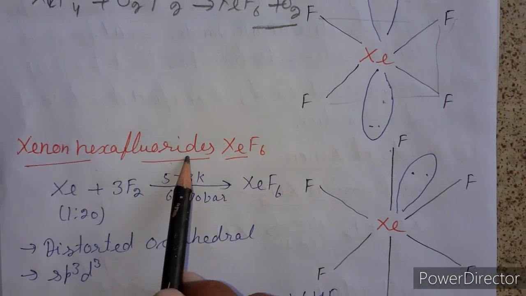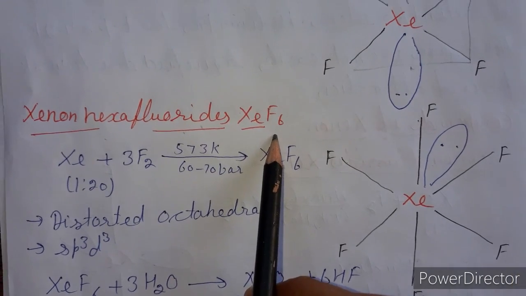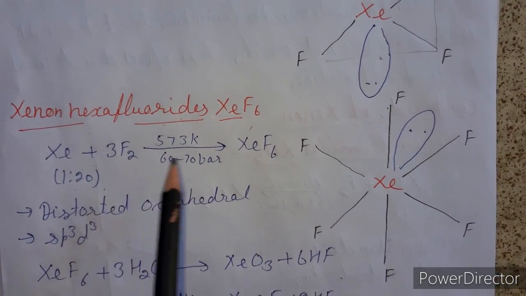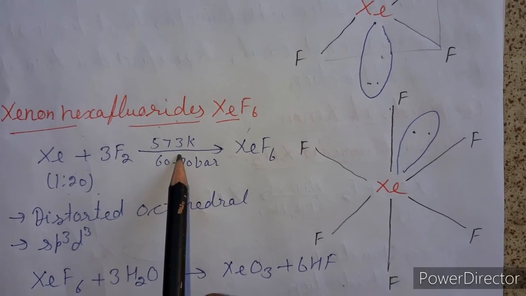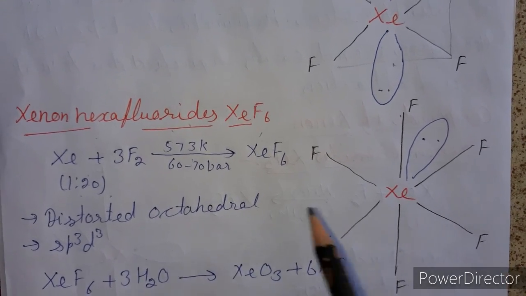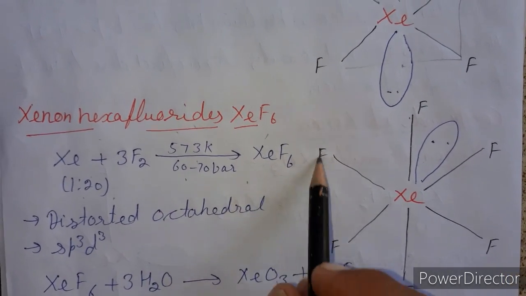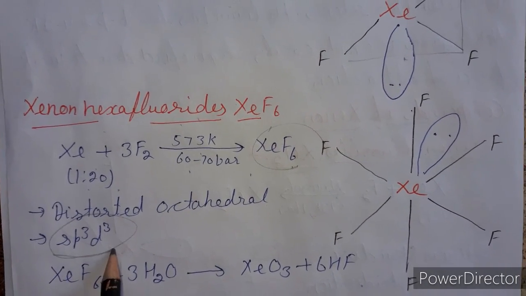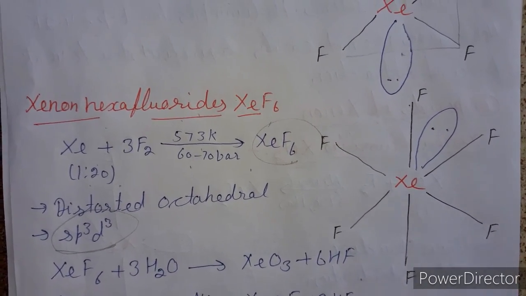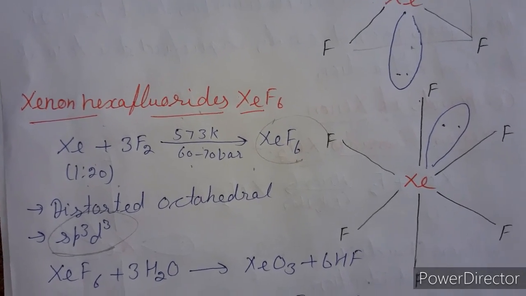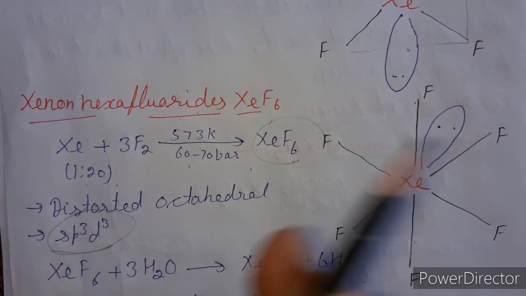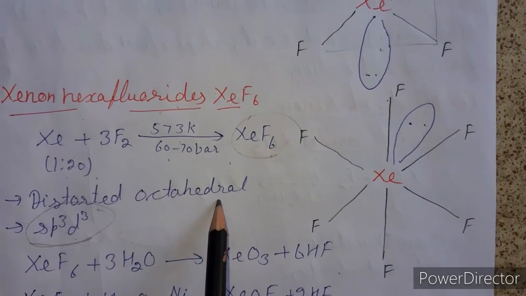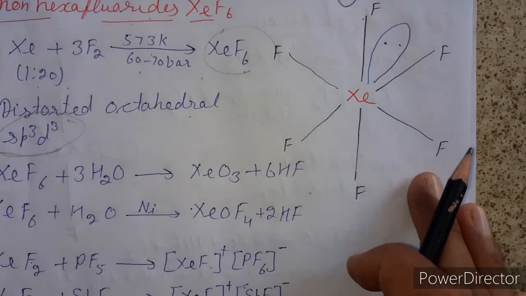Next we discuss xenon hexafluoride, XeF6. So when we react xenon and fluorine in 1:20 ratio at 573 Kelvin temperature in a nickel vessel under 60 to 70 bar pressure, it forms xenon hexafluoride. On the basis of hybridization sp3d3, its shape is pentagonal bipyramidal, but due to the presence of one lone pair in the s orbital, its shape is distorted octahedral.